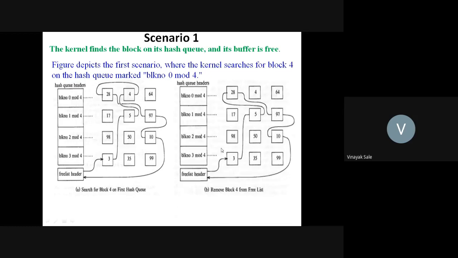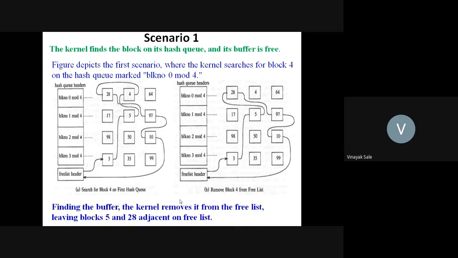See in this figure, after removing from the free list, the free list becomes different. Initially the free list is 3, 5, 4, 28, 97 and 10. There are a total of 6 elements. After removing there are 5 elements: 3, 5, 28, 97, then 10. This is your first scenario. Okay, then what is the second scenario?